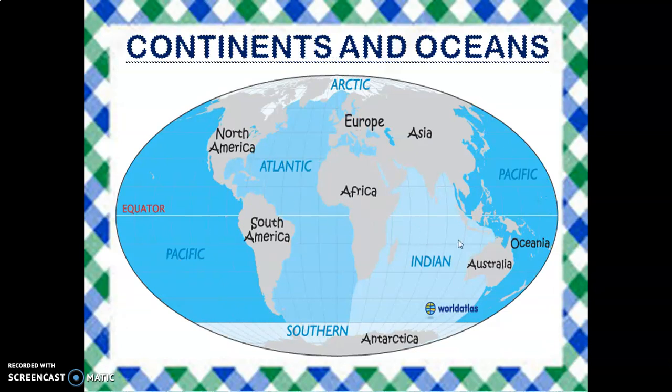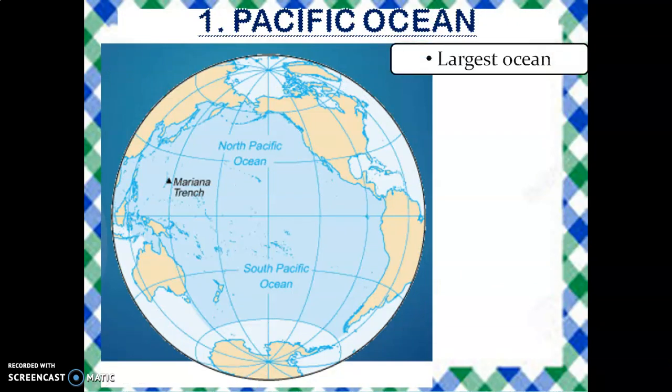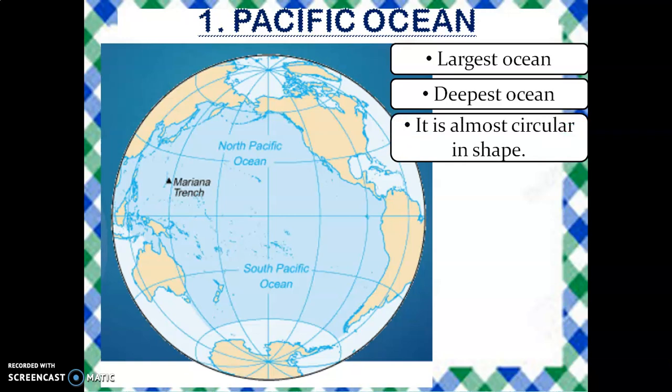There are different shades of blue, and this represents the area covered by each of the oceans. This is Pacific, this is Indian Ocean, Atlantic Ocean, here also Pacific Ocean, this portion is Southern Ocean, and this is Arctic Ocean. So the first largest ocean is the Pacific Ocean. It is also the deepest ocean on the planet Earth. It is almost circular in shape. You can see in this picture, it is almost circular in shape.